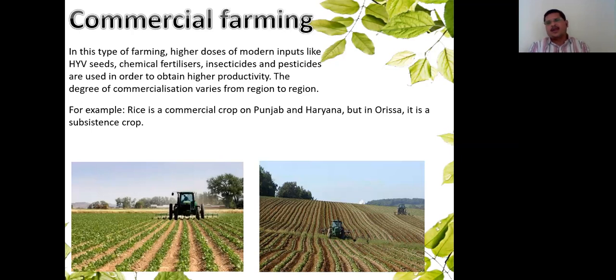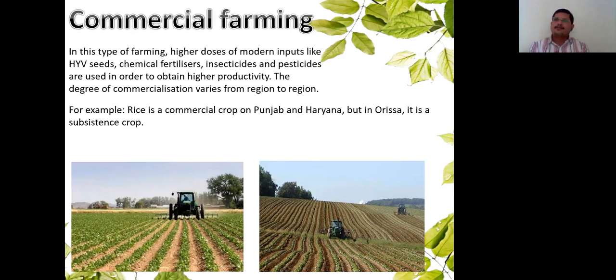See here, the way of making HYV seeds: the agricultural scientists do research. They will take 2-3 good varieties of the product, whether they are fruits or vegetables or food grains. The best parts are selected, and then they do the crossing, and then they grow it, and they bring the crop, and then from that produce they take out the seeds for the next crop. So these seeds are called high yielding variety seeds.